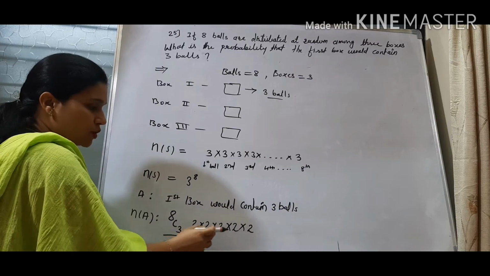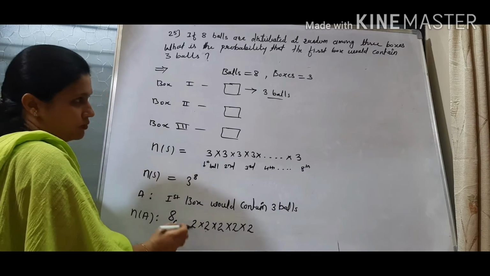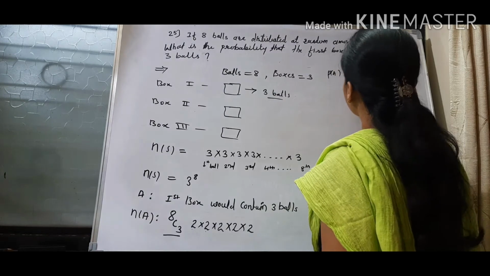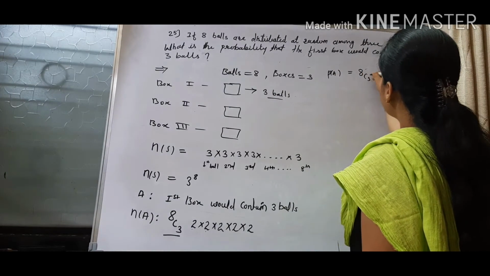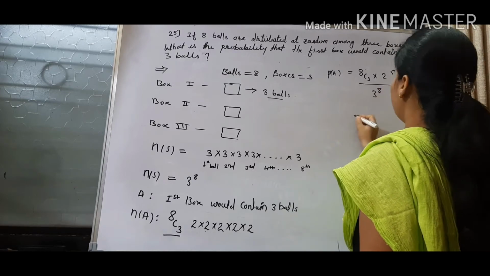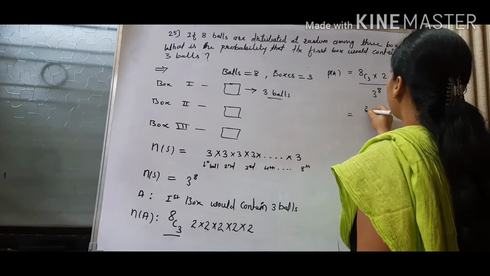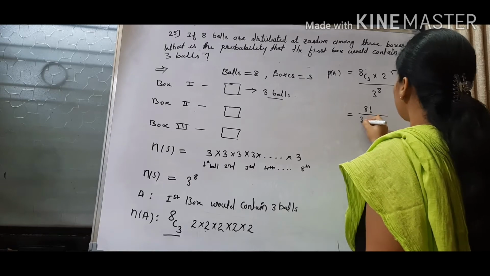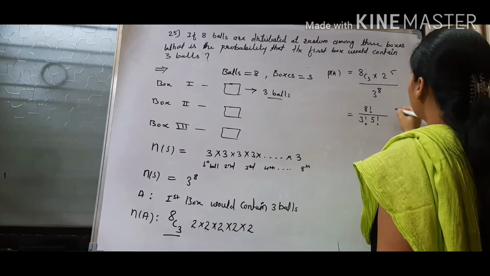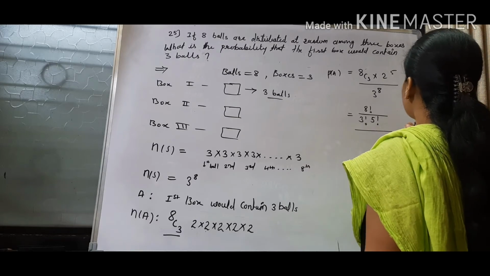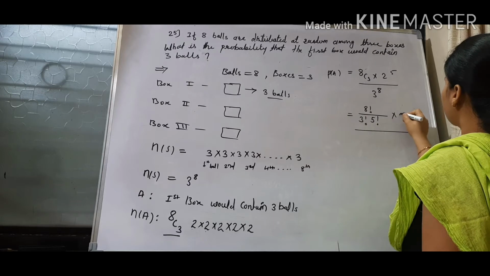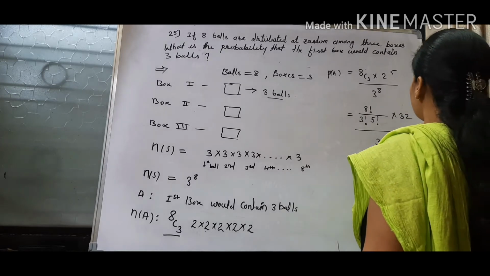So 2 into 2 into 2 will give you 2 raised to 5. So the probability of A will be equal to 8C3 into 2 raised to 5 divided by 3 raised to 8. 8C3 will give you 8 factorial divided by 3 factorial and 5 factorial. 2 raised to 5 means this will be 32 and 3 raised to 8.